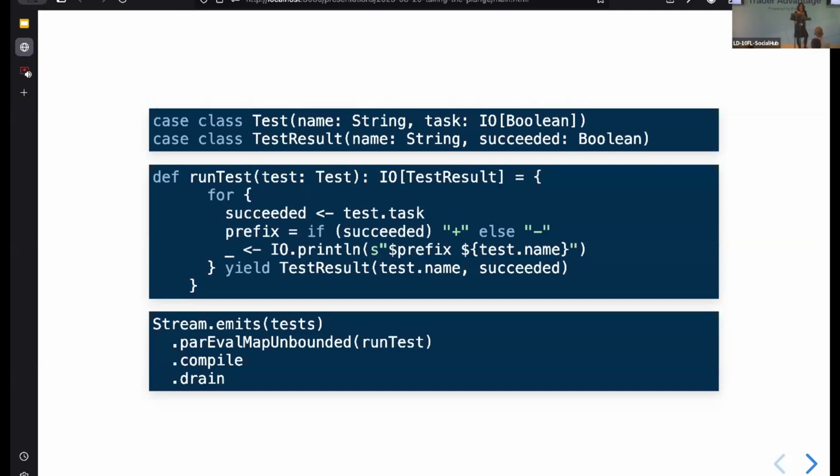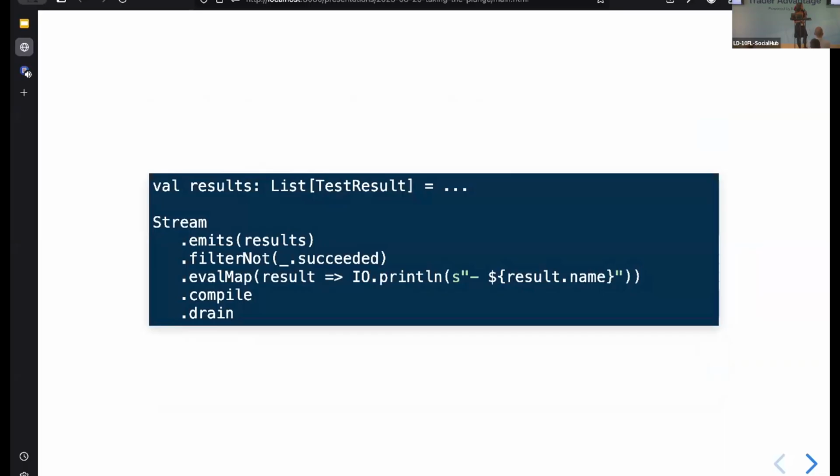We did want to print the failures out separately at the end, though, right? So let's do something else with our test result. Now, our test results are a list, but we can convert that list to a stream, and we can perform list-like operators on it, right? So we can filter out the ones that have succeeded. And then we can just map over our results that have failed and print the name of the result. And so you can see that if we do that, we can actually then print out our list of failures at the end.